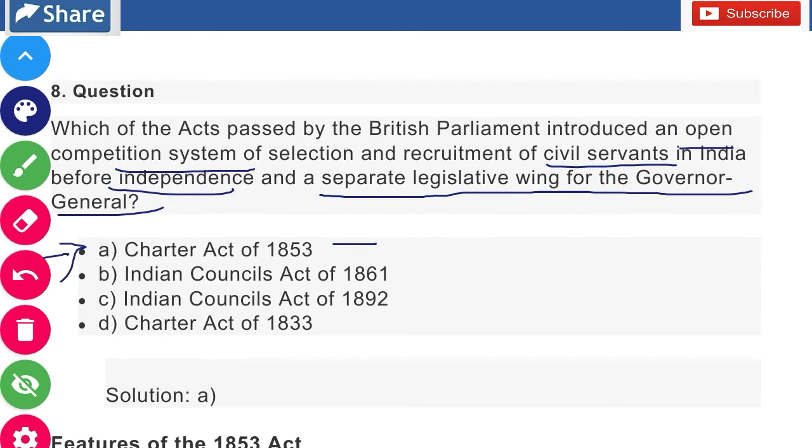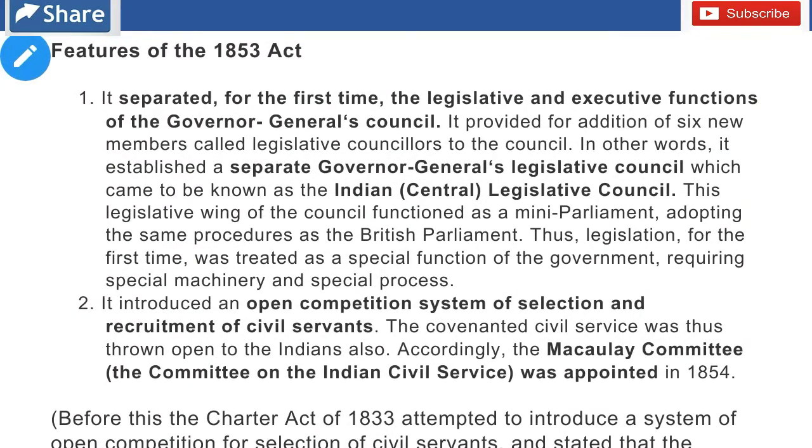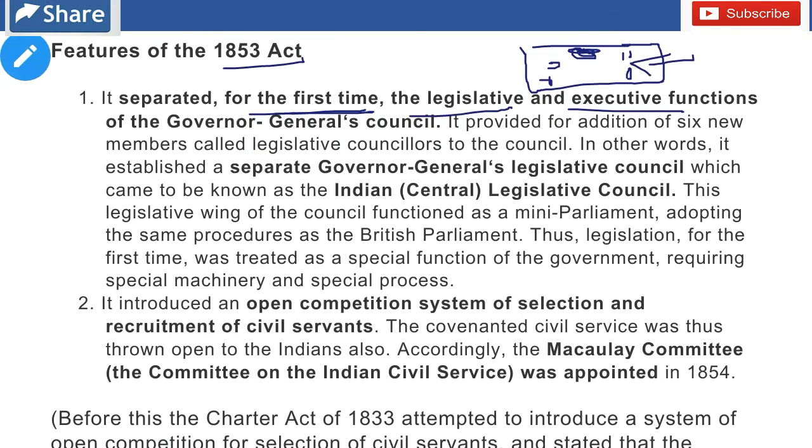Now let's see the explanation. Features of the Act of 1853. So it separated for the first time the legislative and the executive function of the Governor General. So what basically it did was, there was a body, the Viceroy, who was already called the Governor General, and his associates, and this body was empowered to make laws and implement them.